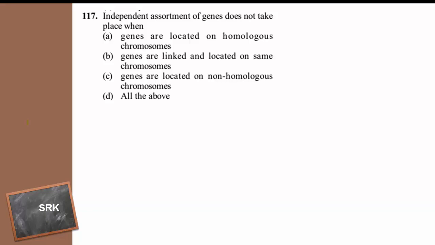See, independent assortment of genes does not take place. What is independent assortment? When the genes show the new combination which is not seen in the parental character and they show the recombination.